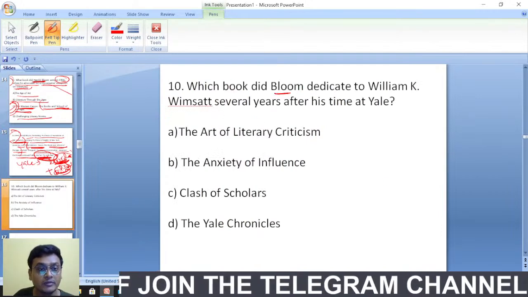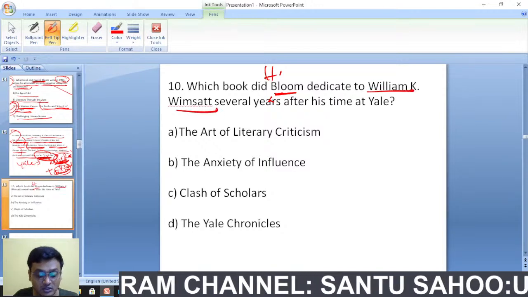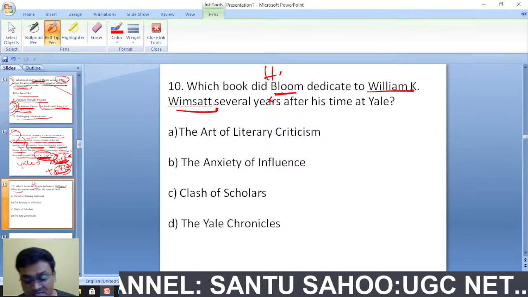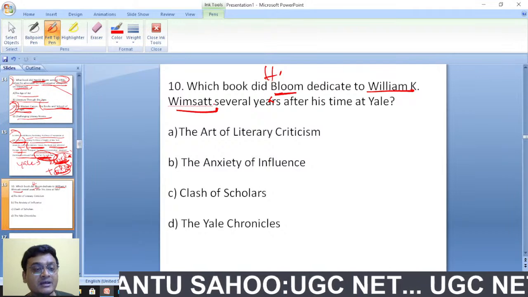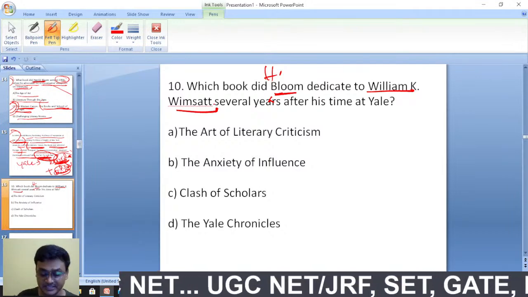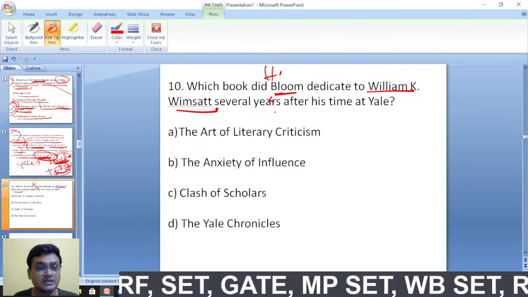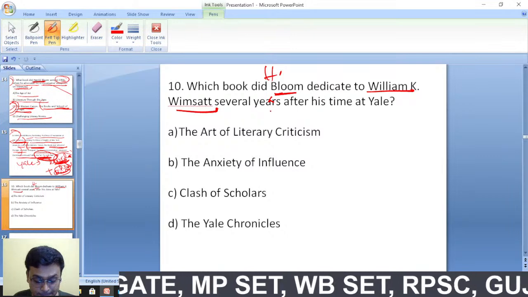Which book did Harold Bloom dedicate to William K. Wimsatt? William K. Wimsatt, with Monroe Beardsley, had collaboratively coined the phrases affective fallacy and intentional fallacy, in his work The Verbal Icon. So which book here?